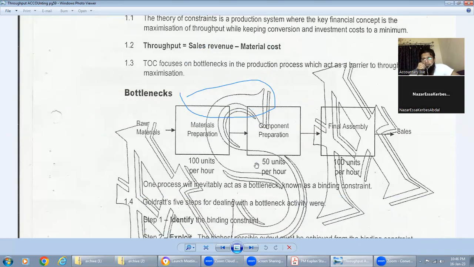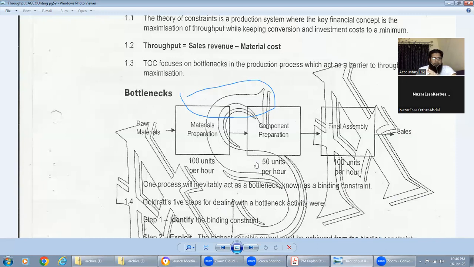Material. Why? Because that one is a part of the... No, actually, just think about this. When the process is material preparation, we are preparing 100 units per hour.